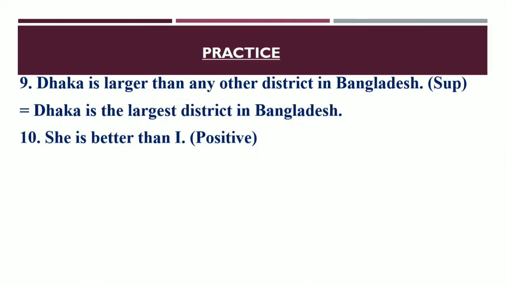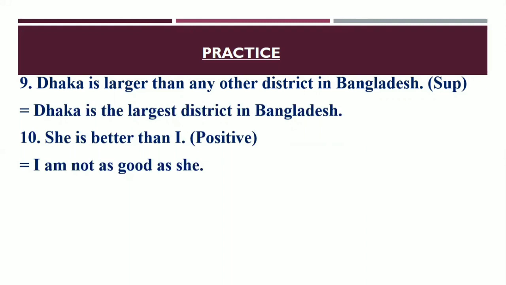So what will be the answer? Yes, this is the answer for you. I am not as good as she. Sometimes you will write here, I am not as good as her. If you write her, it will be a great mistake. Okay, dear learners, it will be a wrong sentence. So you have to write the subjective form. You cannot use the objective form. So it will be she. I am not as good as she.